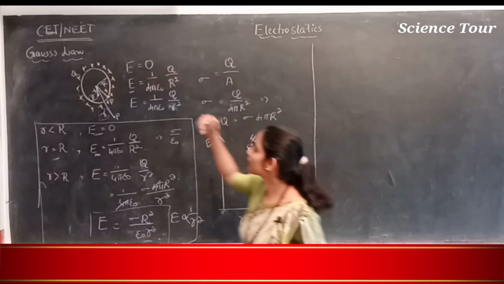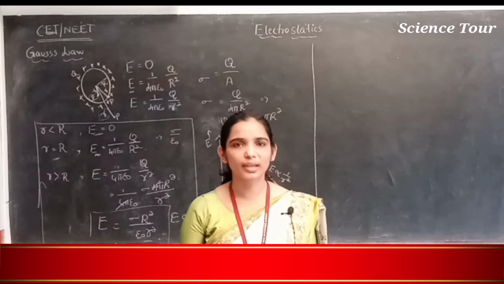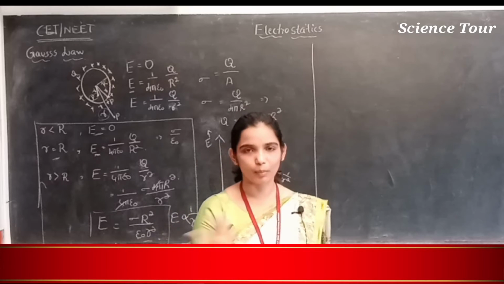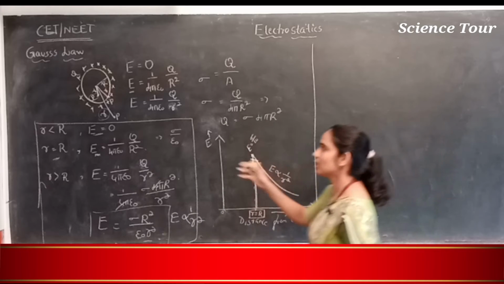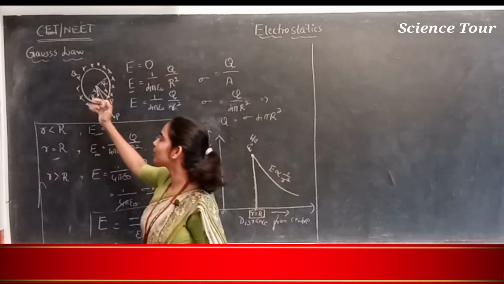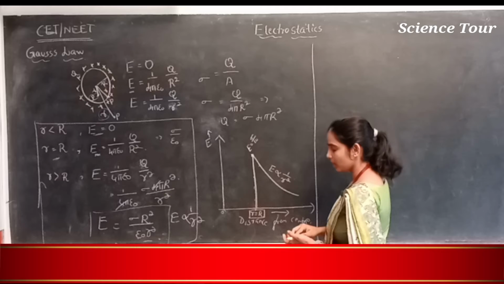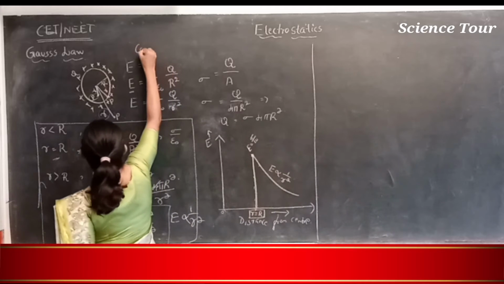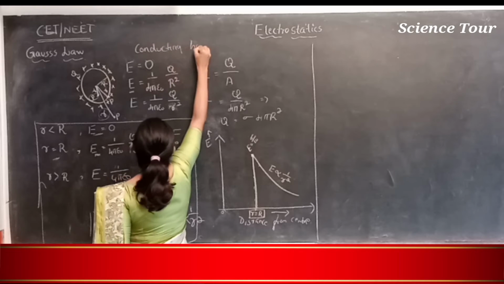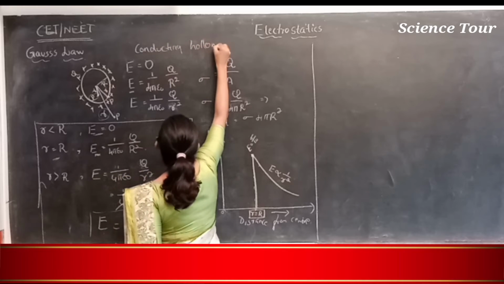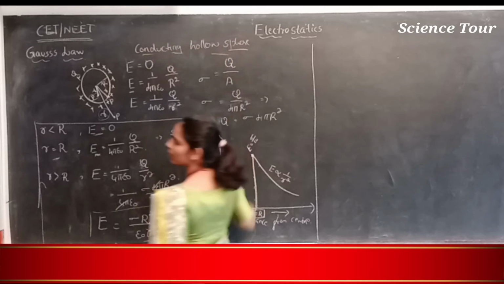What if this sphere is not a conducting sphere? It is just a non-conducting hollow sphere, like a plastic ball or a balloon. A conducting sphere is an iron ball or aluminium ball, a charged conducting hollow sphere.